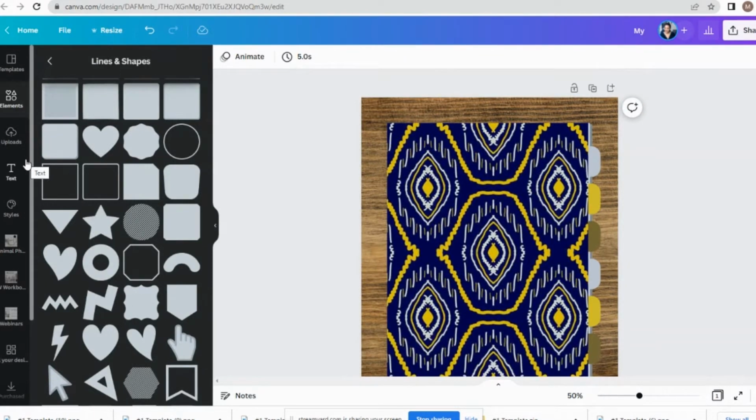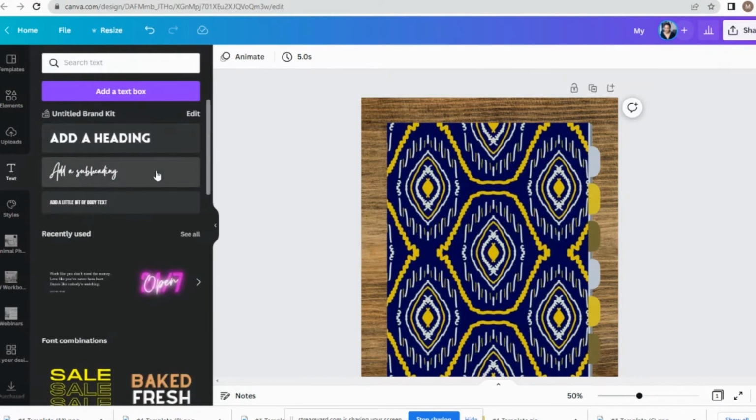So one of the things that we're going to want to do here is put some letters on this journal for the tab. So I'm going to click on this, and let's see, what will this journal be about? So this is going to be, we'll call it the 6-day journal.